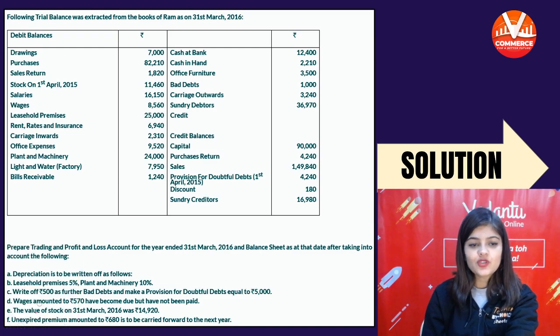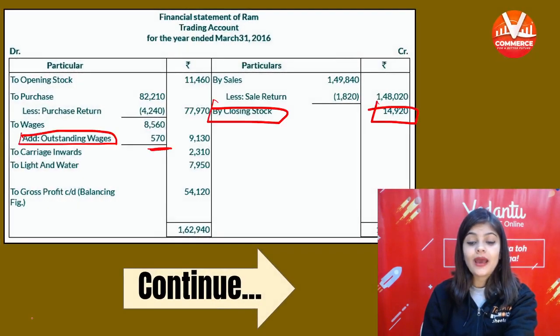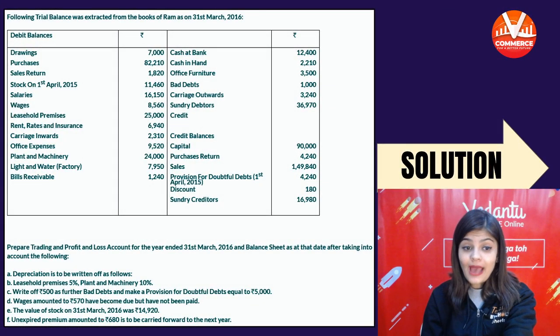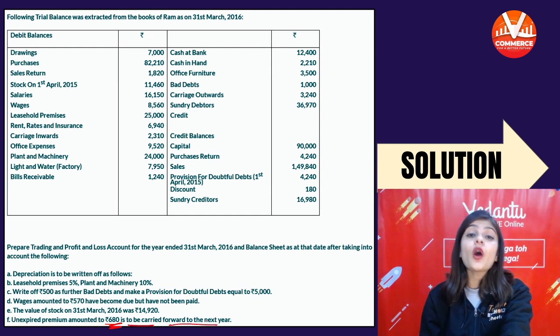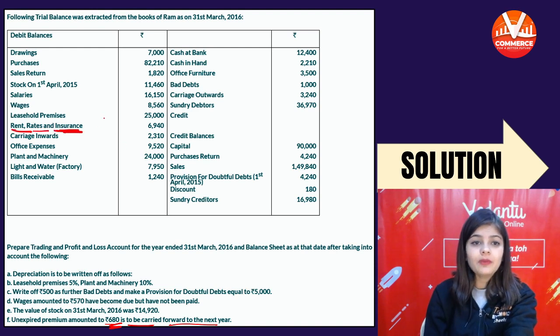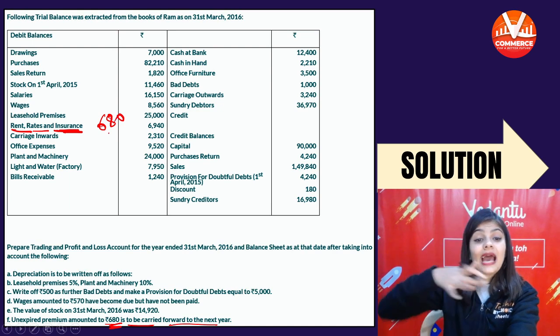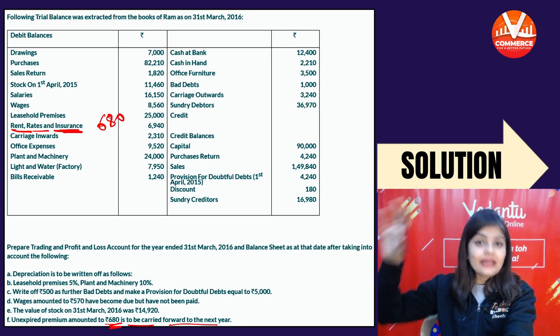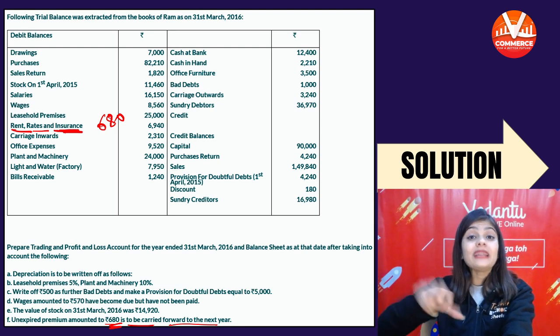Now, the last adjustment, unexpired premium amounted to 680, is to be carried forward to the next year. From the premium, where is insurance premium? From rent rates and insurance, from the insurance premium, 680 is carried to the next year. So it means next year insurance is paid in advance.